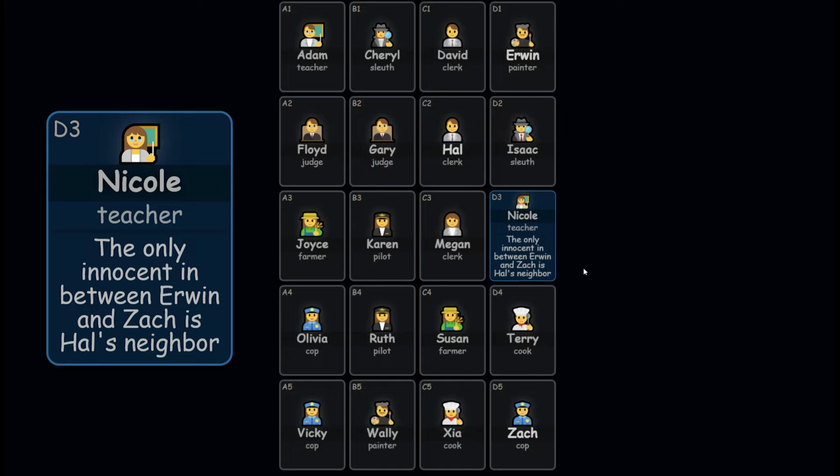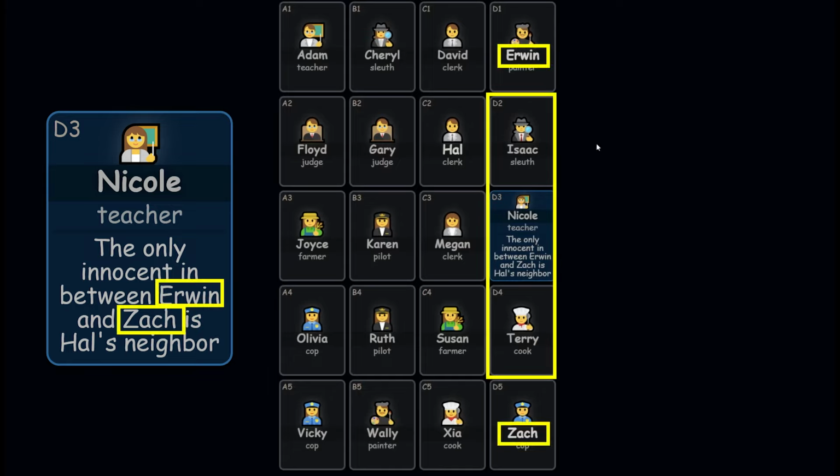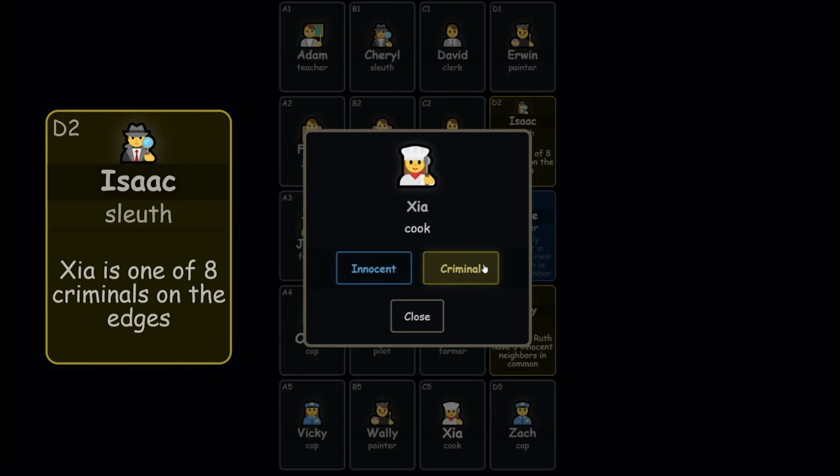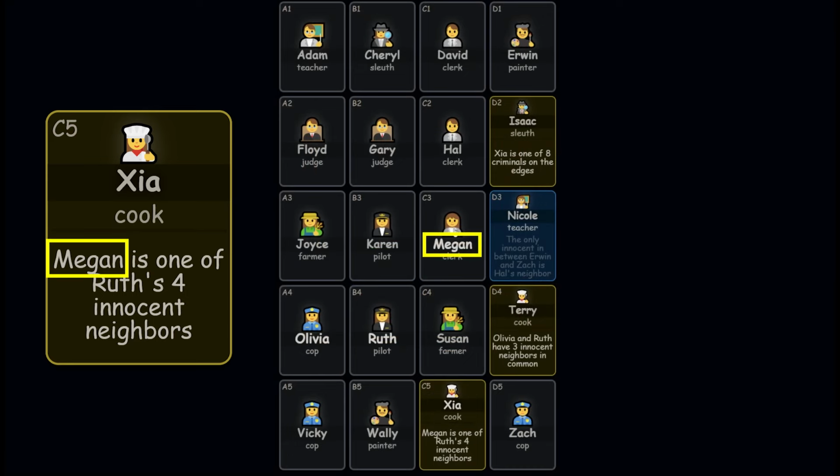Here's our first clue. The only innocent in between Erwin and Zach is Hal's neighbor. We already know which person that is, so we can mark Isaac and Terry as criminals. According to Isaac, Sia is a criminal, so let's go ahead and mark that. Similarly, we can also mark Megan as innocent.